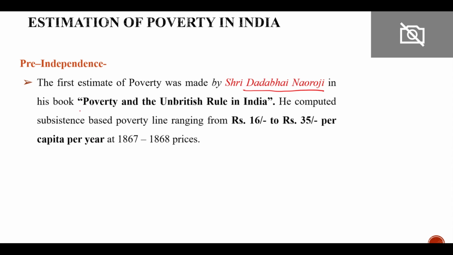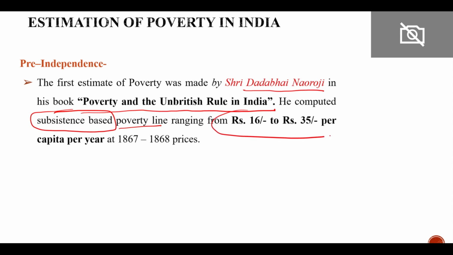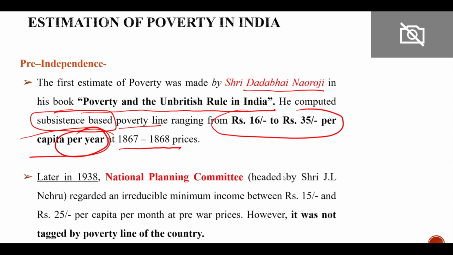In his book Poverty and Un-British Rule in India, he computed a subsistence-based poverty line ranging from 16 rupees to 35 rupees per capita per year, at 1867-1868 prices. So it was more than 150 years ago. This kind of question may be asked in history.